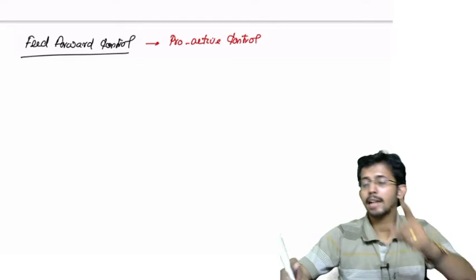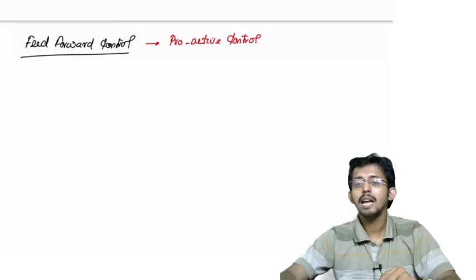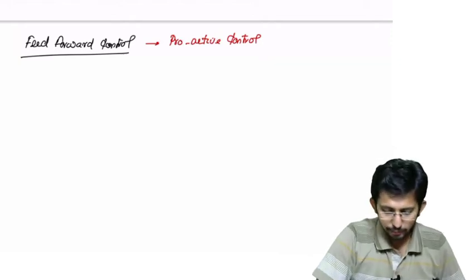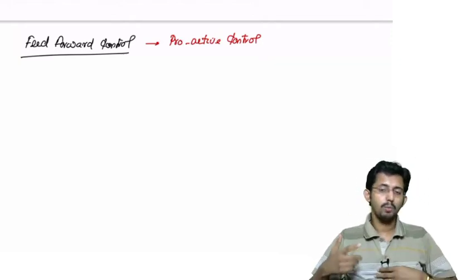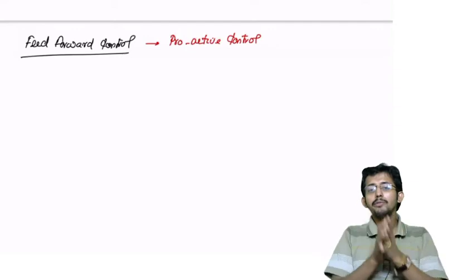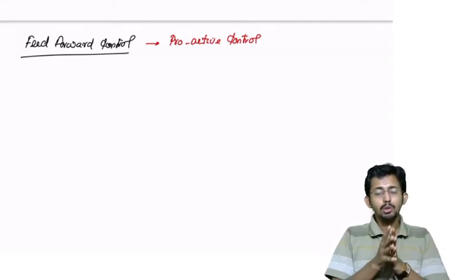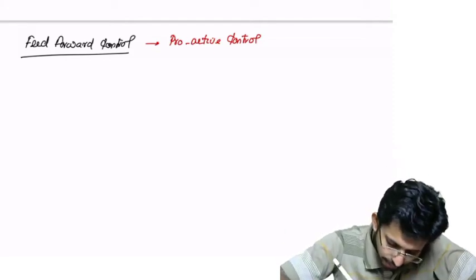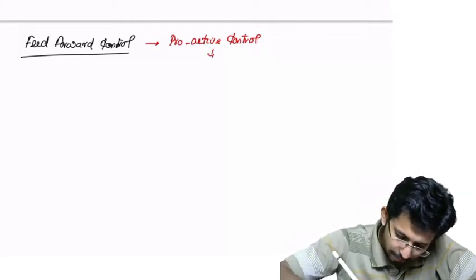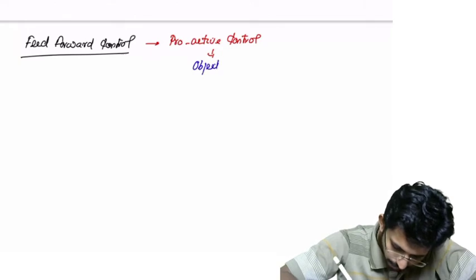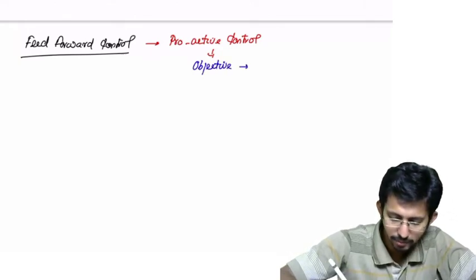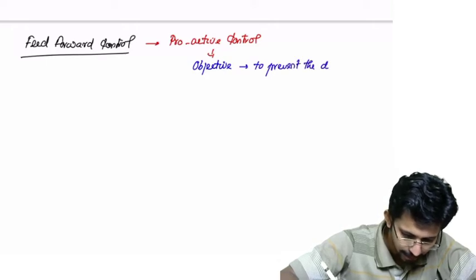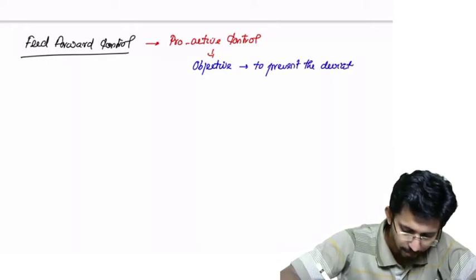Feedback control was a reactive control because it was taken as a reaction to some event that occurred, whereas feed forward control is a proactive control. Why is it proactive? Because feed forward control helps the entity prevent some error from occurring. The objective is to prevent the deviation from occurring.